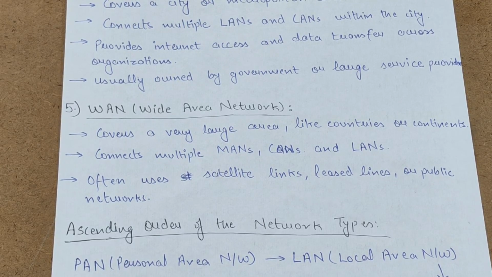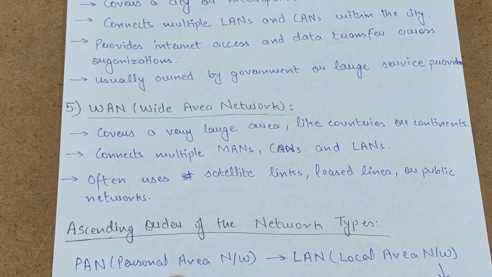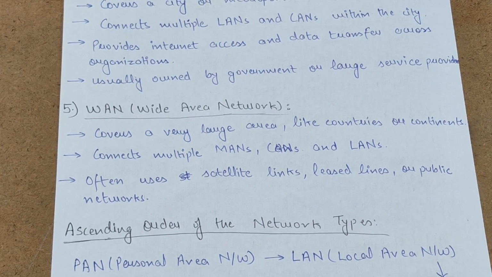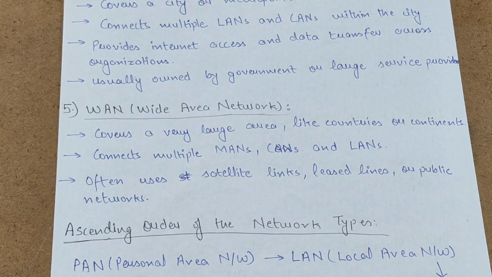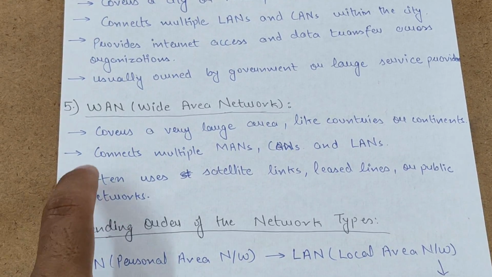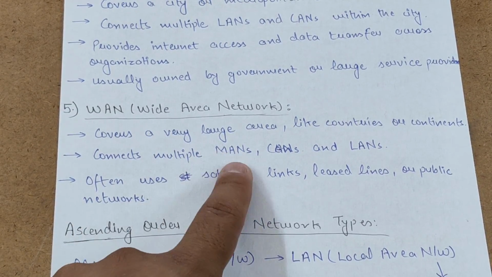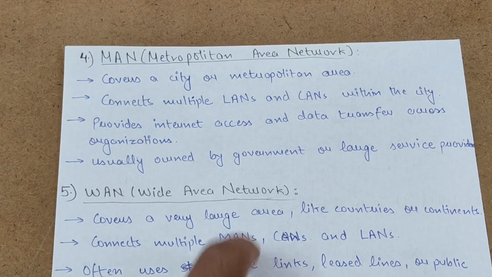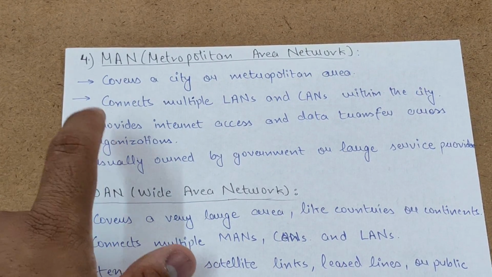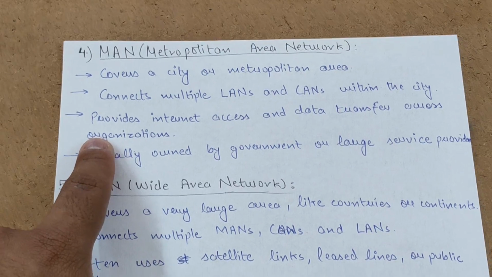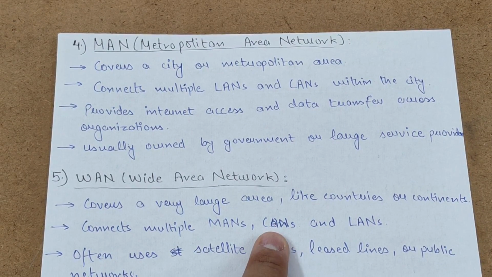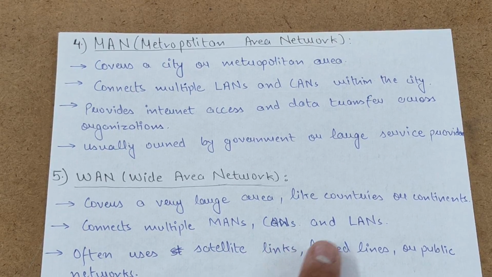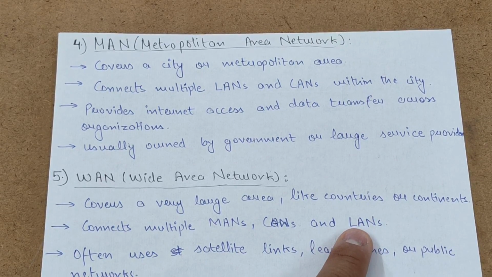It covers a very large area, and it connects countries and continents. It connects multiple MANs, that is metropolitan area networks, that cover cities or metropolitan areas, CANs, that is campus area networks, that is multiple offices in a city, and LANs, that is local area networks, multiple homes inside the city.